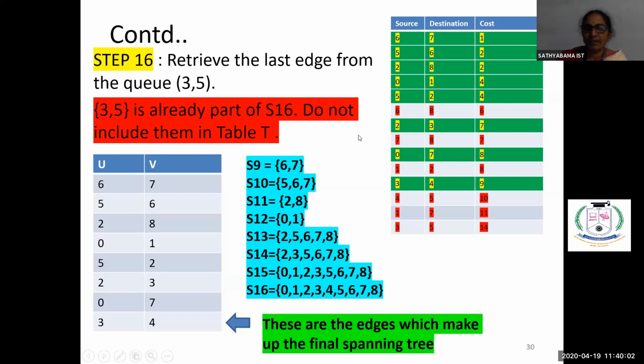So initially we saw there are 14 edges. There were 14 edges, right? And 9 number of vertices. So the final spanning tree which you are constructing should contain only 8 number of edges, 9 number of vertices. So it should contain 8 number of edges. So we'll see how many edges we are having here. 1, 2, 3, 4, 5, 6, 7, 8. 8 number of edges you are having. See, what are the edges? 6, 7, 5, 6, 2, 8, 0, 1, 5, 2, 2, 3, 0, 7, and 3, 4. So these are the final edges which make up the final spanning tree, right?